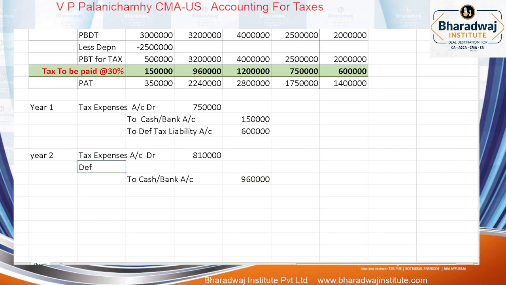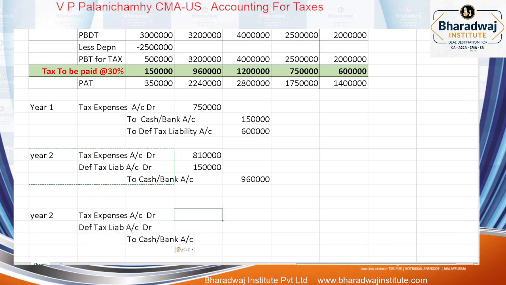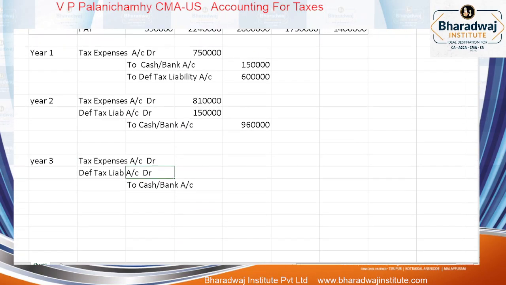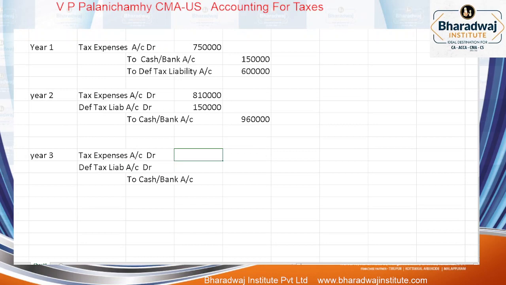That will get adjusted with deferred tax liability account. Year 3, tax expense account debtor எவ்வளோ? 10 lakh 50,000, but we are paying 12 lakhs. So the 1 lakh 50,000 will get adjusted with deferred tax liability account.